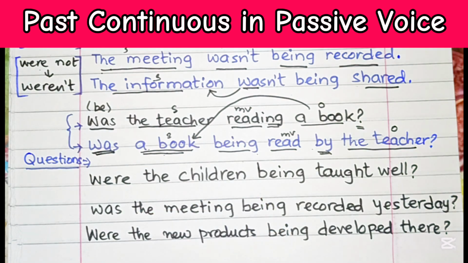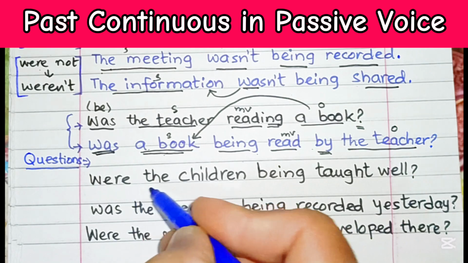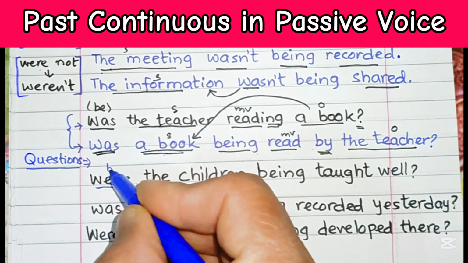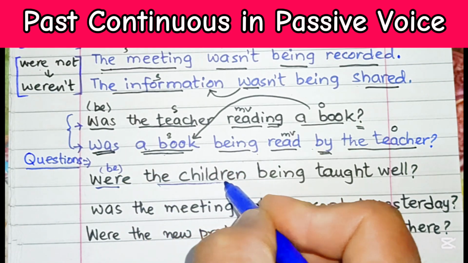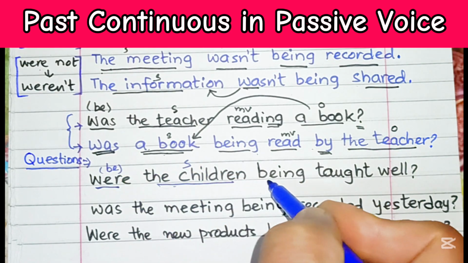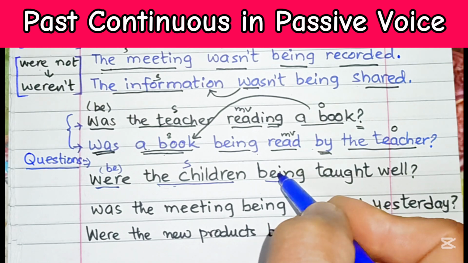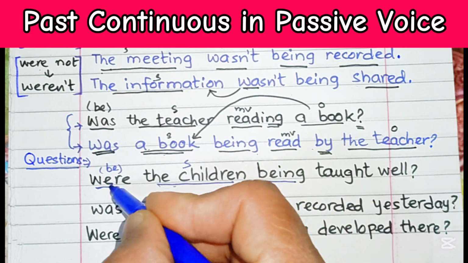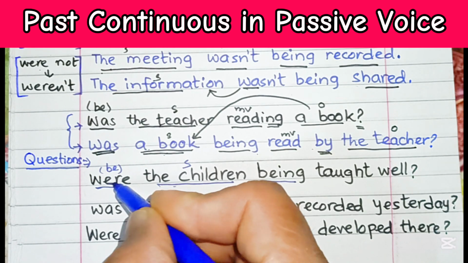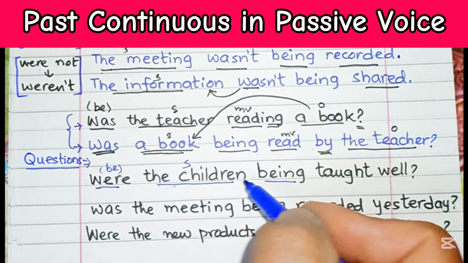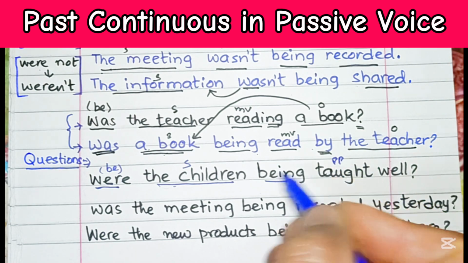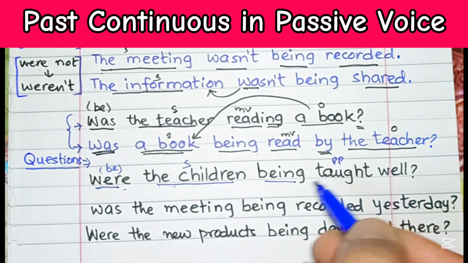Let's have a few more examples in order to consolidate the concept. Were the children being taught well? This is the verb be in the beginning, and it matches the subject, the children. Were the children, then the being is going to be indicating the continuity of action, and this is going to indicate the tense, past continuous tense. Were the children being taught? This is the main verb in past participle form. Were the children being taught well?